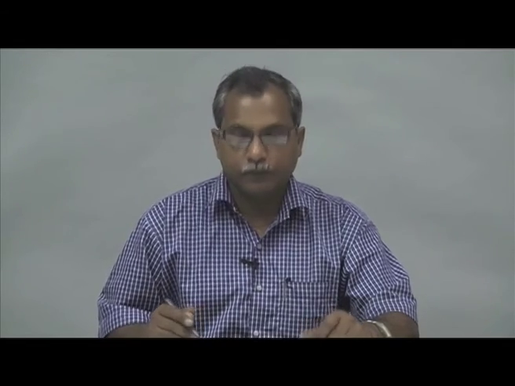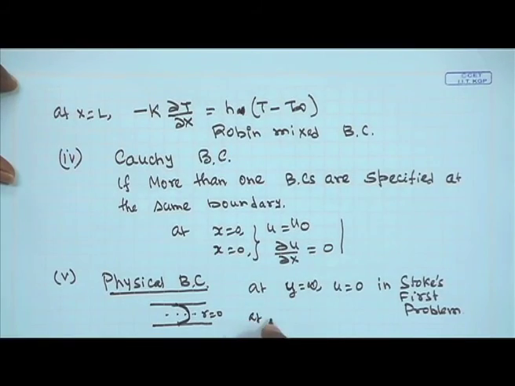At the center point, the velocity will have some finite value, but del u del r will be equal to 0. So, the stress is the minimum there, and therefore, at r is equal to 0, we have del u del r equal to 0. Now, nobody has specified this boundary condition. This boundary condition is coming out of the physics of the problem. So, this is known as a physical boundary condition.